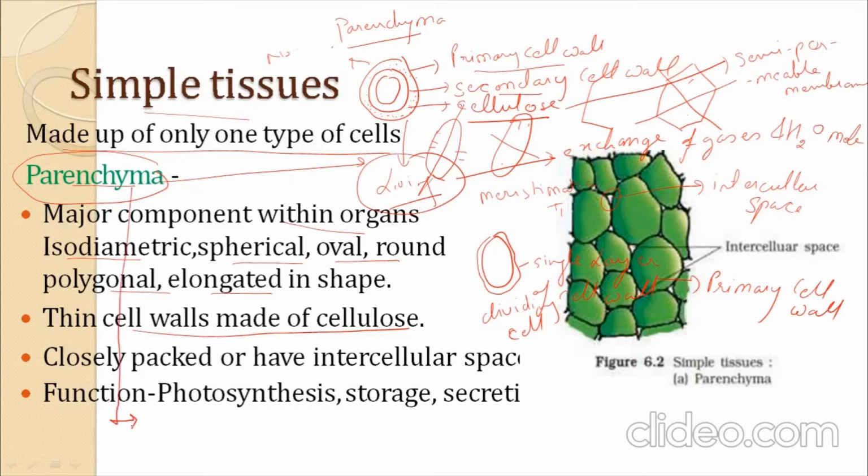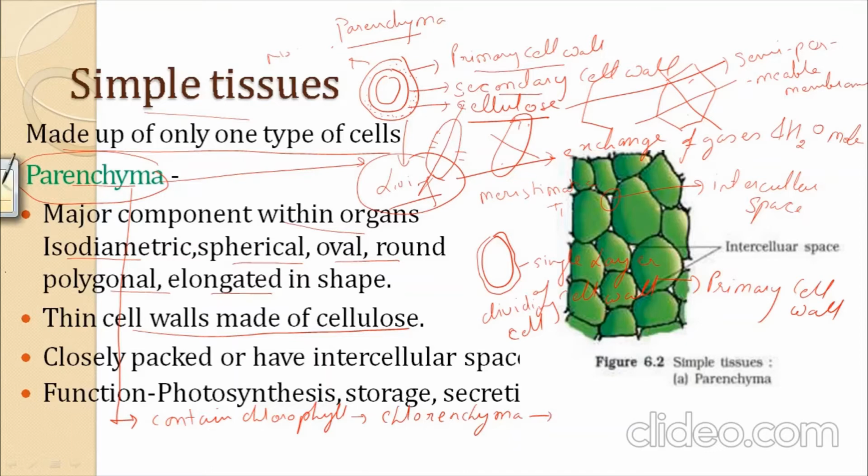If parenchyma contains chlorophyll, then it is known as chlorenchyma. So those parenchyma which contain chlorophyll are known as chlorenchyma, and they help perform the process of photosynthesis.